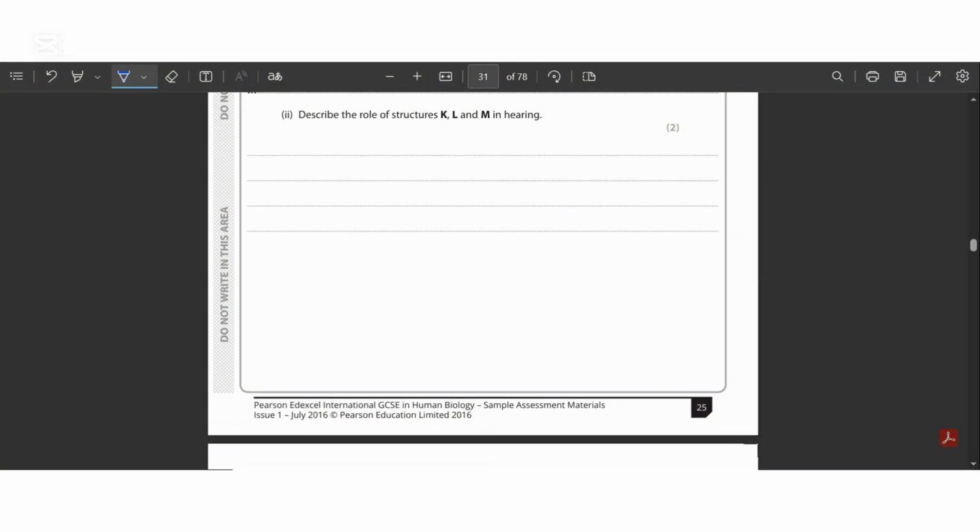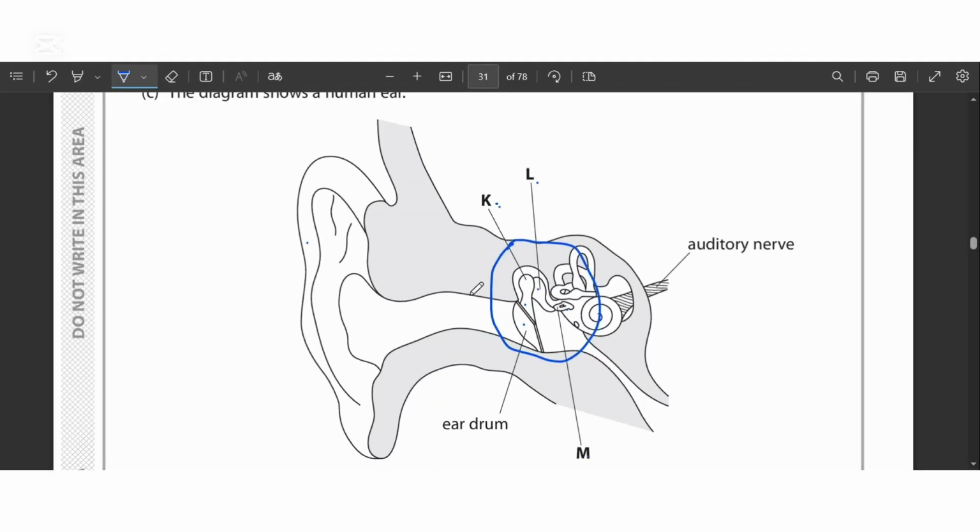Part 2 states, describe the role of K, L, M in hearing. Okay, so it is a 2-marker question. Moving back to the diagram, if you look carefully at this diagram, let me tell you that this part is the outer ear, this part is the middle ear, and this part is basically the inner ear. Okay, sorry for the bad drawing.